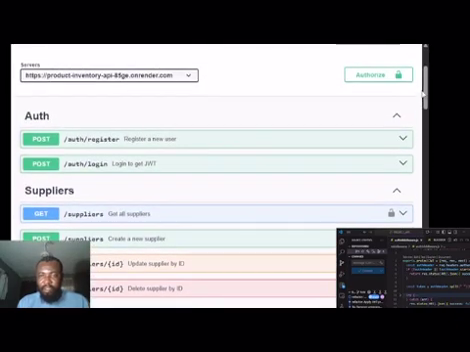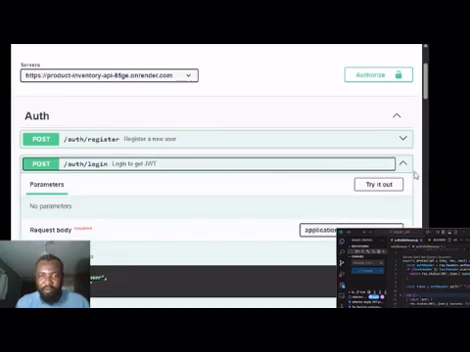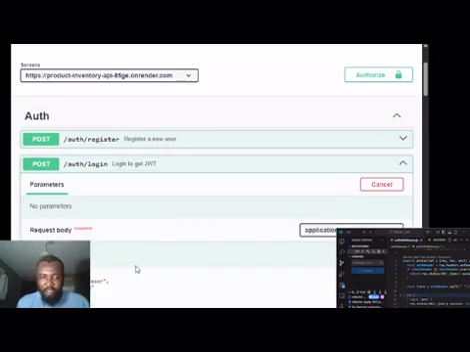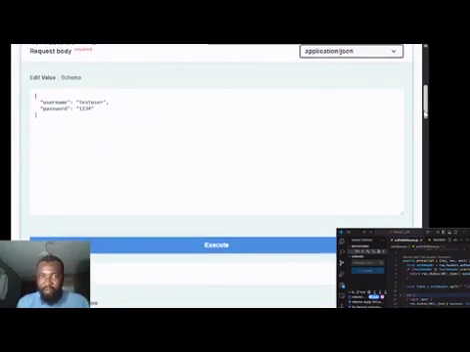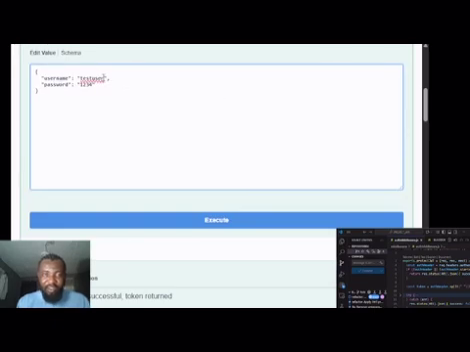Okay, let's try from here. Let me try to log in. I already created an account already. Let me just try to log in. Okay. I already have an account.